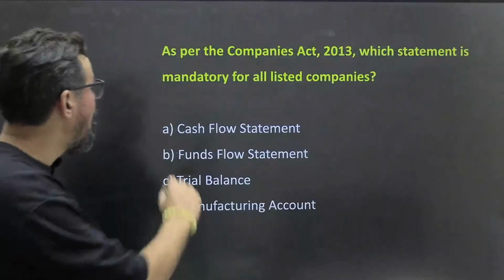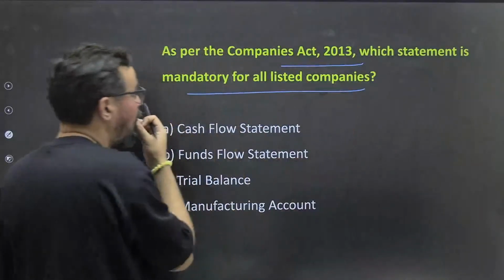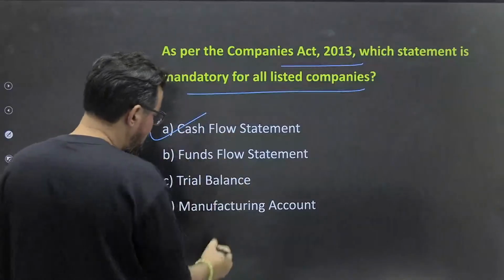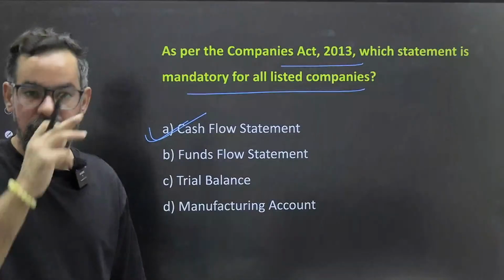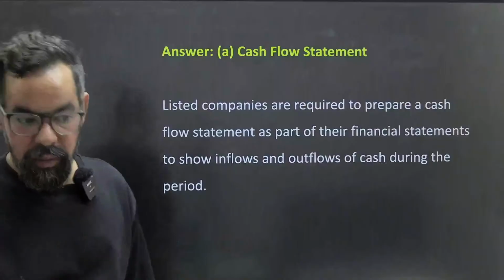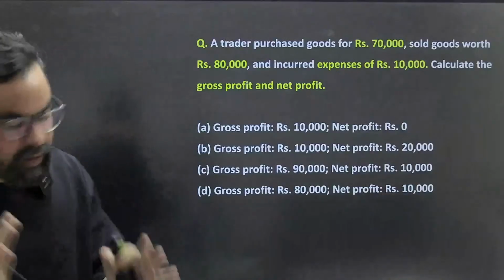Next one: as per the Companies Act, which statement is mandatory for listed companies? Cash flow statement, fund flow, trial balance, no. Option A. It includes three accounts majorly: one, the profit and loss account; another, the balance sheet statement; and third, the cash flow statement. So these are the three mandatory accounts.